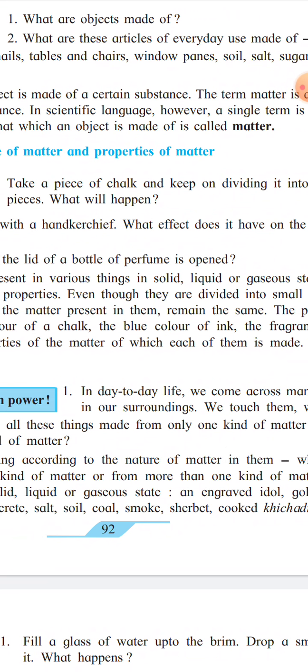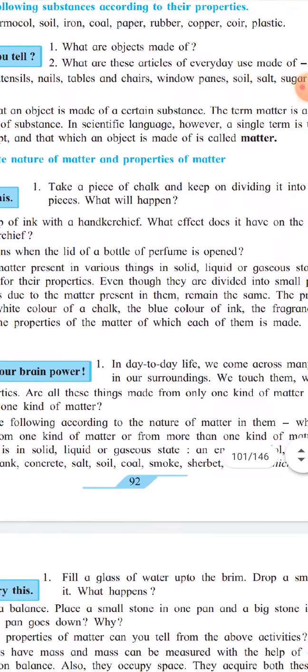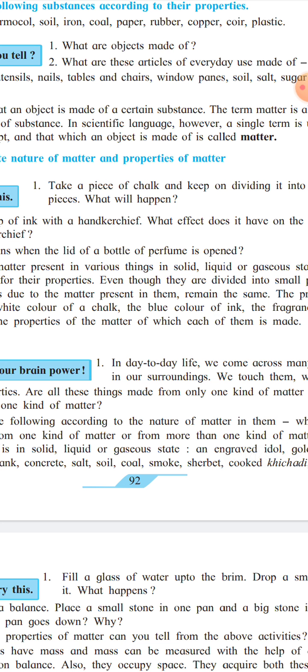Now, objects have mass. This means that the matter from which these objects are made also has mass. Objects occupy space. Objects get these properties from the matter from which they are made.